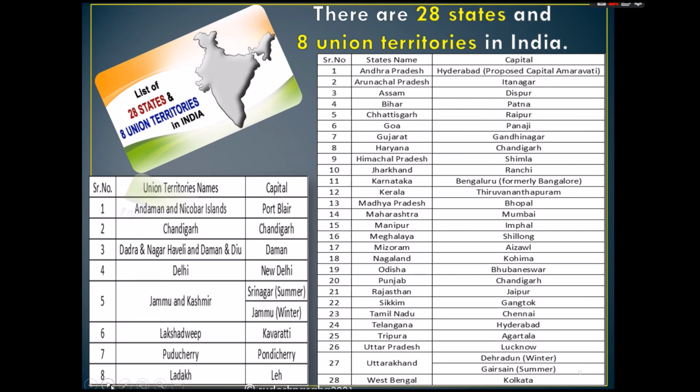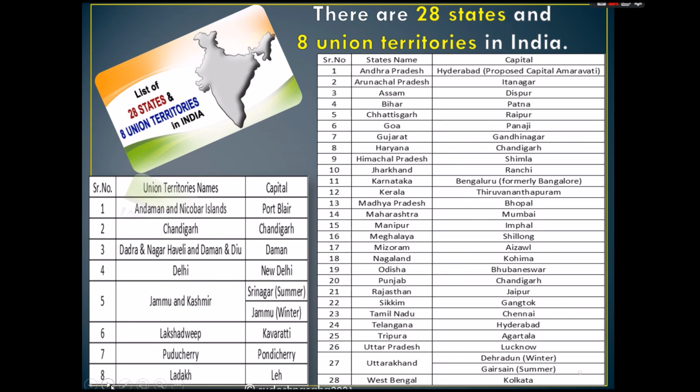And left hand side we can see these are our union territories. Andaman and Nicobar Islands, they have their capital as Port Blair. Chandigarh, it has the capital of Chandigarh itself. Dadra and Nagar Haveli and Daman and Diu, they have the capital as Daman. New Delhi has the capital of New Delhi.